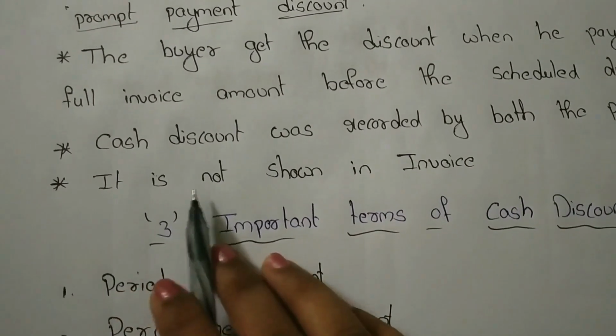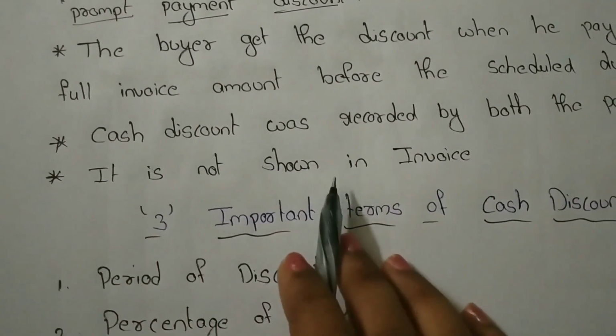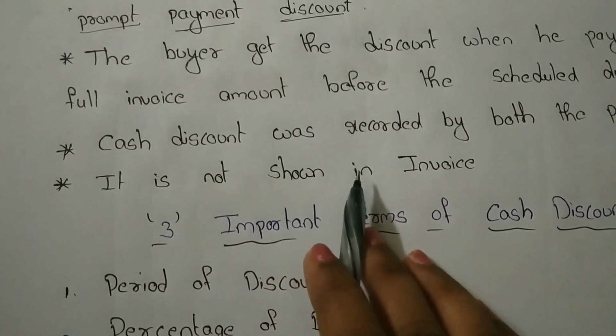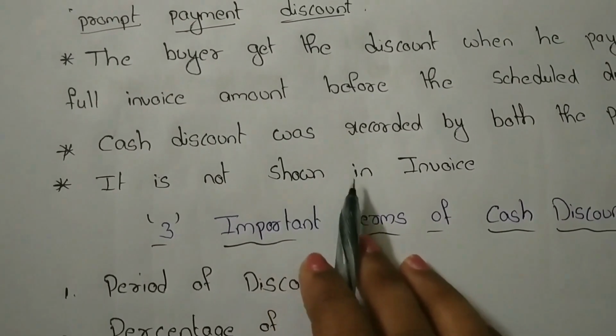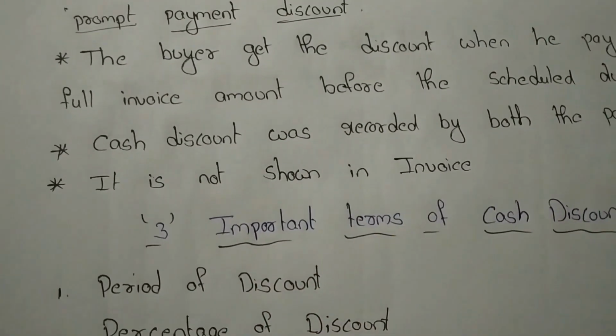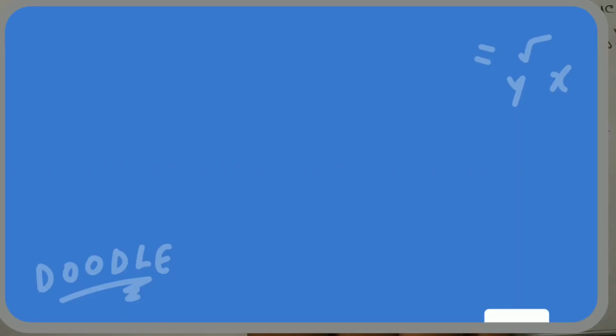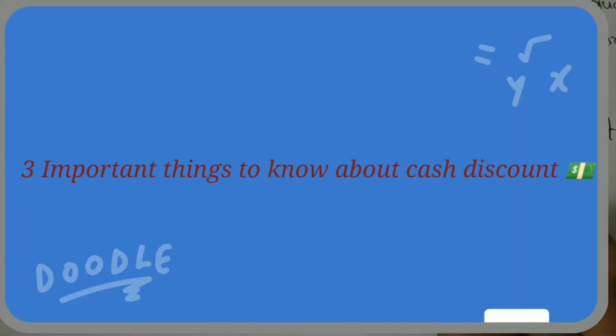Next, it is not shown in the invoice because it was deducted from the invoice, right? So it was not again shown in the invoice. Okay. Next, three important terms to know more about cash discount.